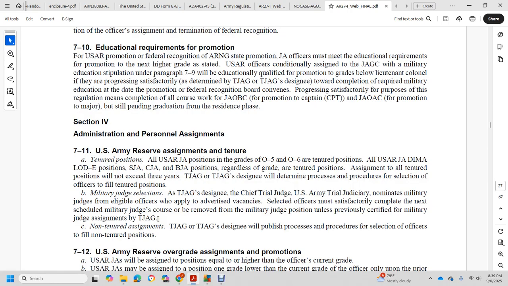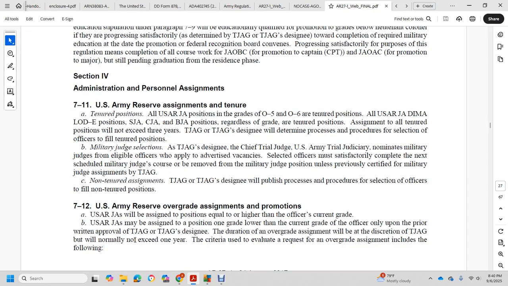Military judge advocate. Military judge selection: the Judge Advocate General's designee, the Chief Trial Judge, U.S. Army Trial Judiciary, nominated military judge eligible officers who apply with advance vacancies. Selected officers must satisfactorily complete the next scheduled military judge course, or be removed from the military judge position unless previously certified as a military judge. Assessment by the Judge Advocate General. Non-tenure assignments: the Judge Advocate General will publish the process and procedure for selecting officers to fill non-tenure positions.